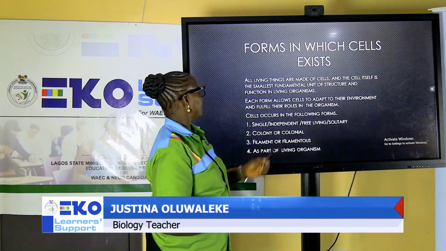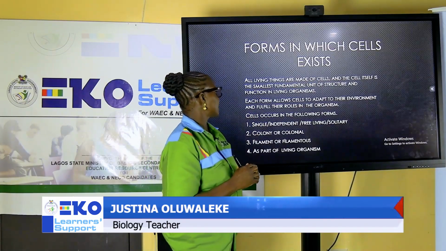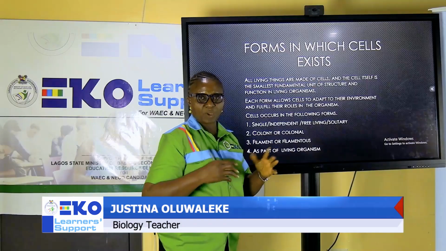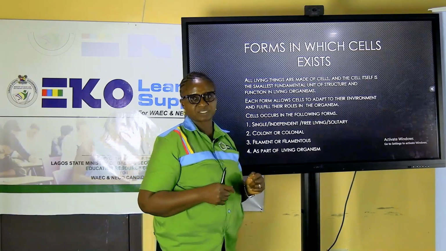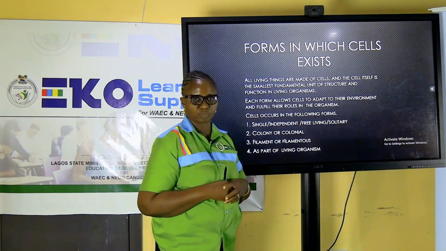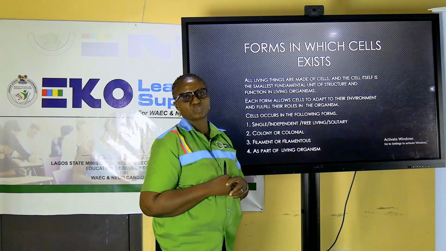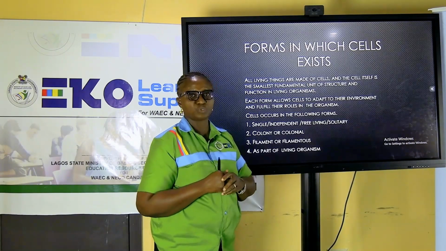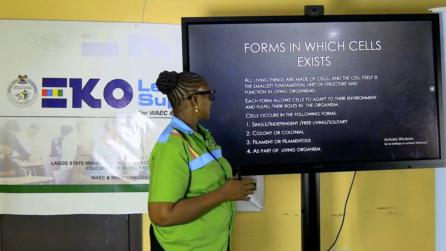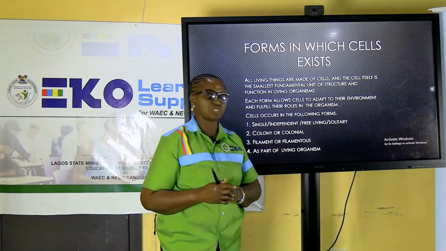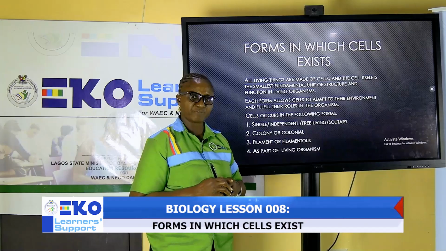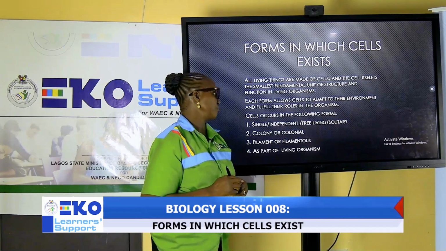Okay? Forms in which cells exist. We know what cells are. Our body is built up of cells, like you have a building with several blocks. Cell is often said to mean the basic, functional and structural units of life. So these same cells, we are looking at today as occurring in 4 different forms. How many forms? 4. Come with me.